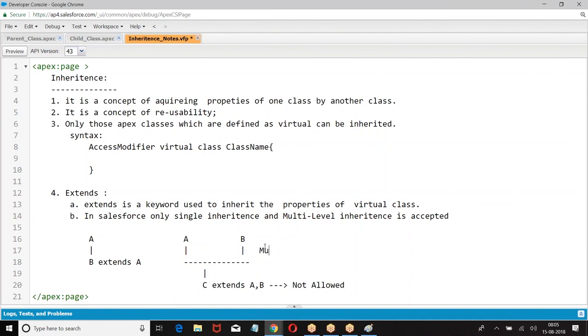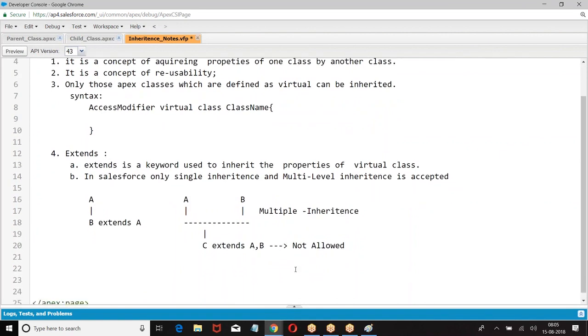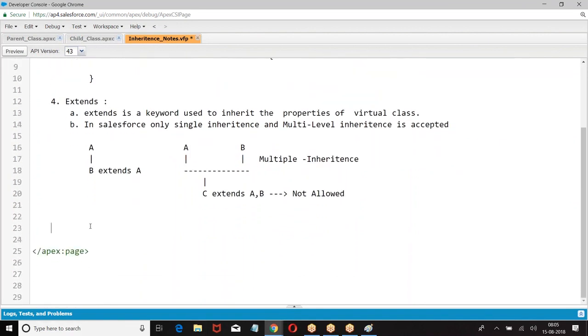Multiple inheritance. Single inheritance, multiple inheritance. Then, is there any limit on the level in multi-level? You can go as per your choice. Now B extends A. What was this? Multi-level inheritance.